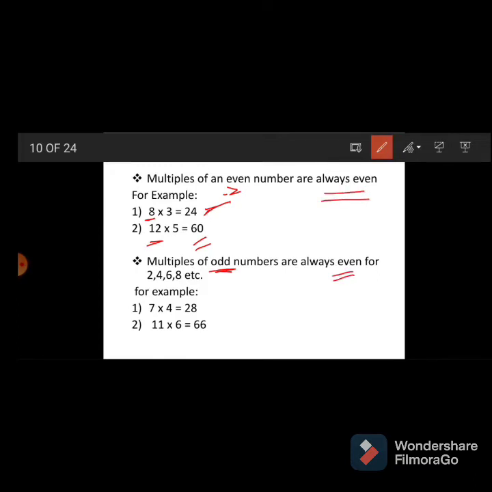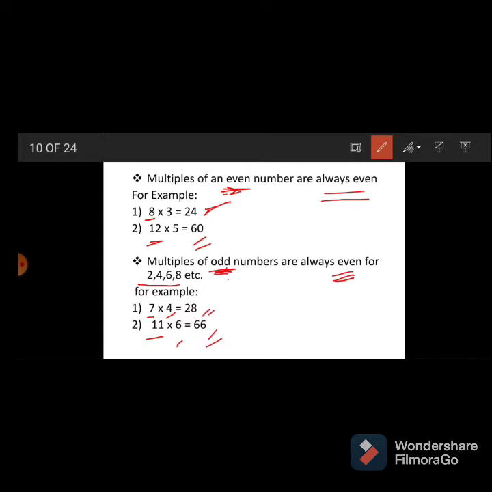Don't get confused here. Multiples of an even number are always even, but when an odd number is multiplied by an even number, means 2, 4, 6, 8, these are the even numbers. When any odd number like 7 or 11 is multiplied by 4 and 6, means again even numbers, then which answer are we getting?